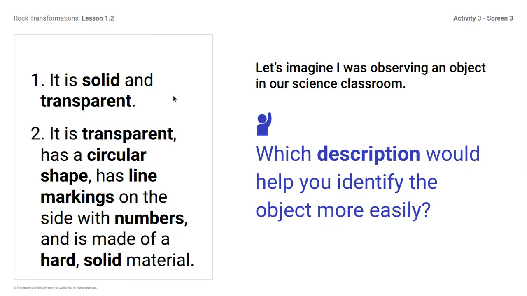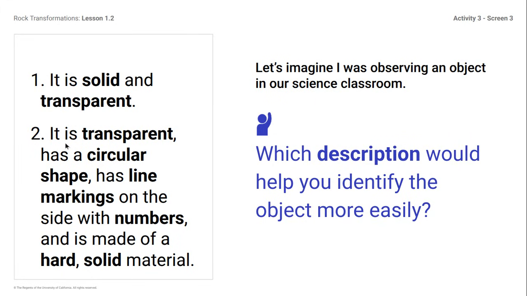Okay. Number 2 says that it is transparent, has a circular shape, has line markings on the side with numbers, and is made of a hard, solid material. Now I'm curious if anyone can guess what this material or object is.